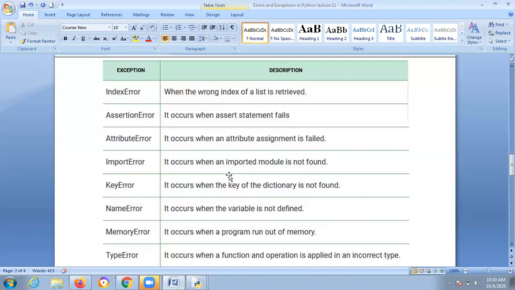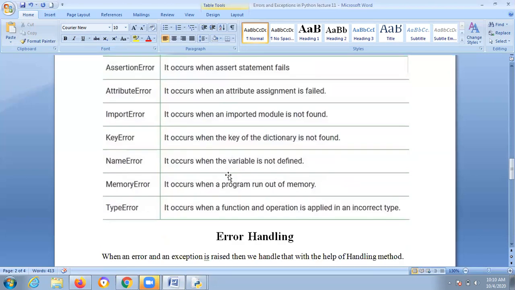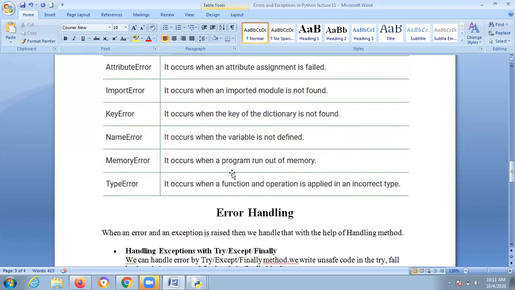And what is type error? It occurs when a function or operation is applied to an incorrect type. In previous lectures, I told you about data types in Python, like int, string, float. If you don't define the type properly, then definitely it will throw an error if an incorrect type is there or the operation failed, everything. So got it now?